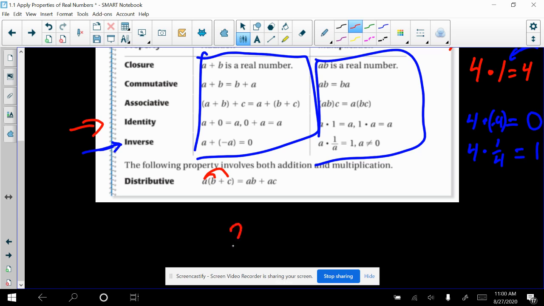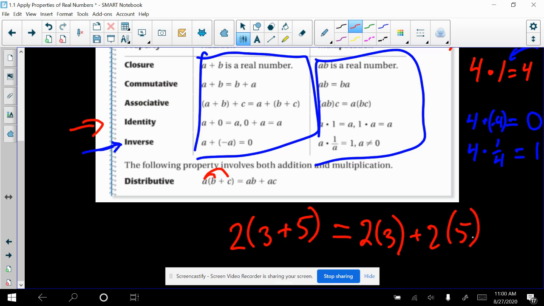So an example of this would be like 2 times (3 plus 5) is the same as, you guys should know this, 2 times 3 plus 2 times 5. Basically, you're taking the number 2 and you're distributing it, you're applying it to both of the numbers in the parentheses using multiplication. You might also see it look like 6 plus 10. You should know that 2 times the quantity of 3 plus 5 is the same as 6 plus 10. And this is called the distributive property.